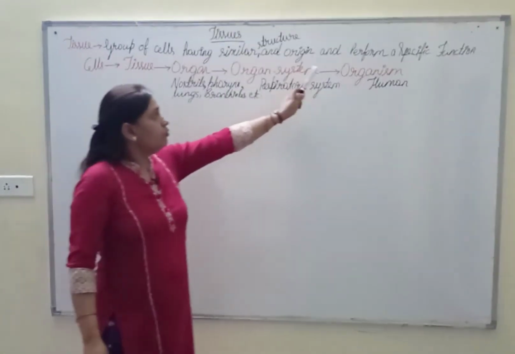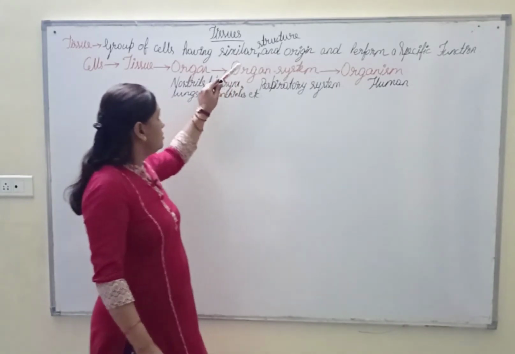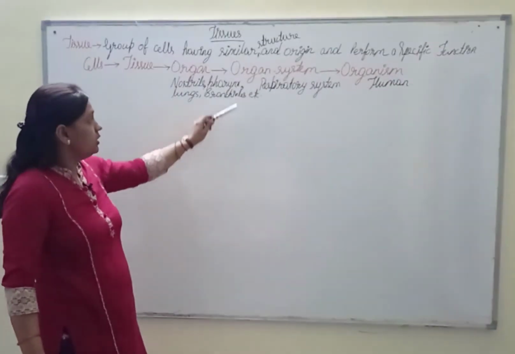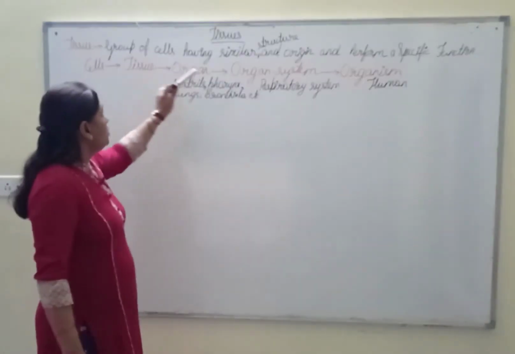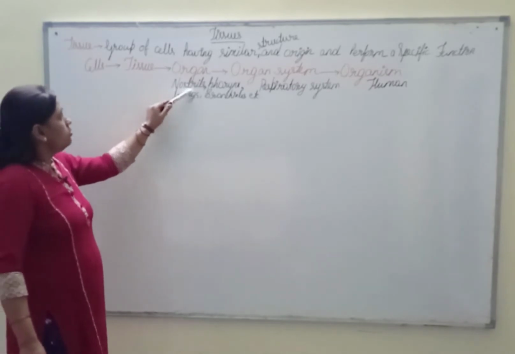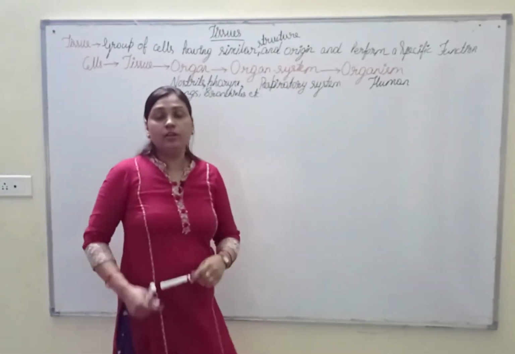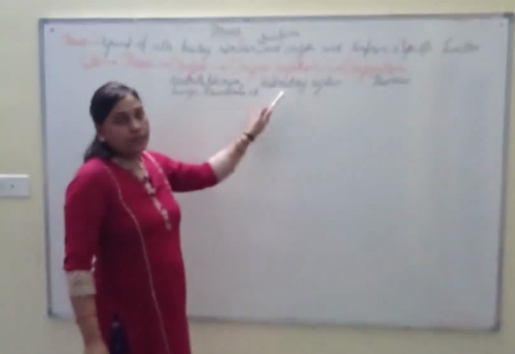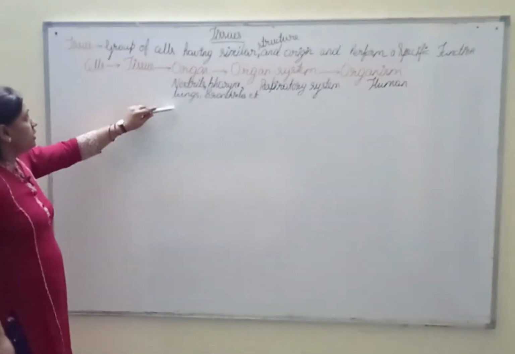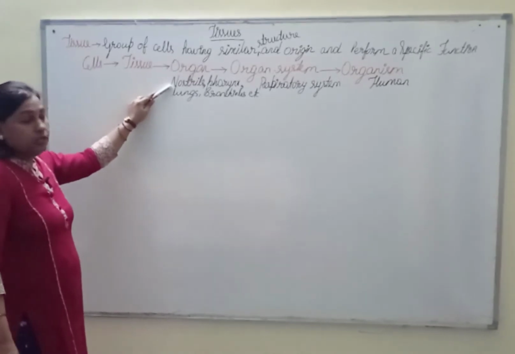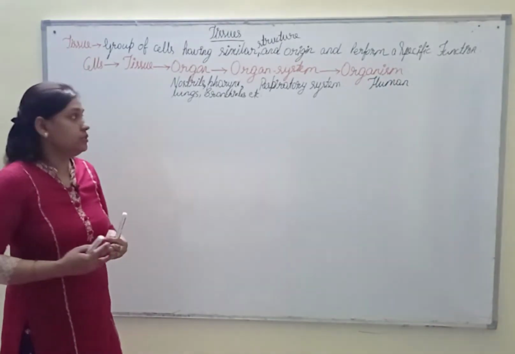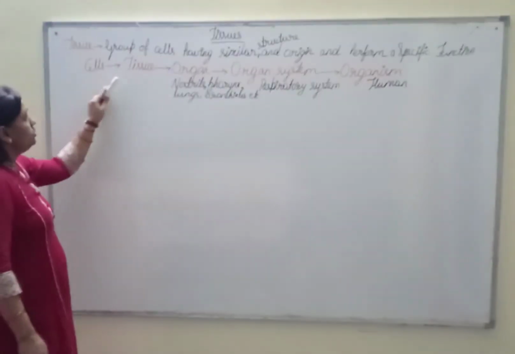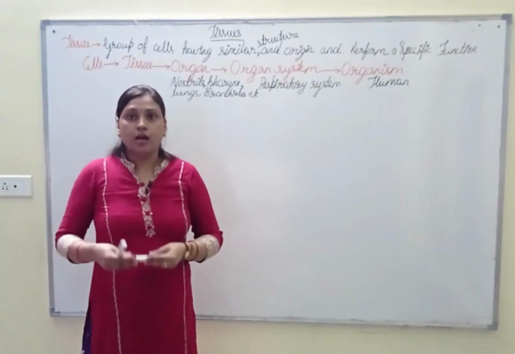So this is the example of an organism: in human beings there are different types of organ systems, the respiratory system, excretory system, digestive system, and so on, and the collection of organs, nostrils, pharynx, lungs, bronchioles, etc. participate in the process of respiration. These organs are made of a collection of tissues, and these tissues are made of a group or collection of cells. So this is the structural organization of an individual, how the structure of an individual is made.